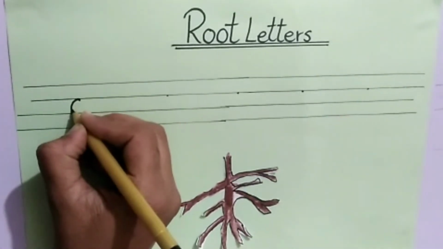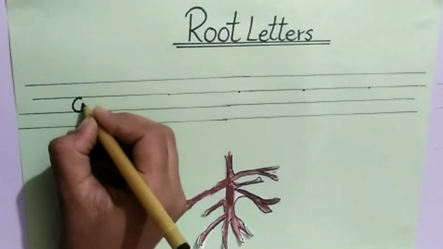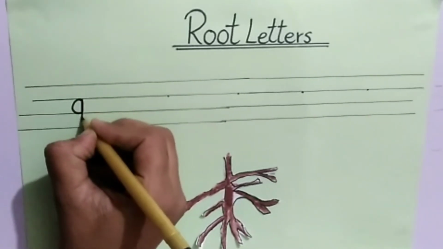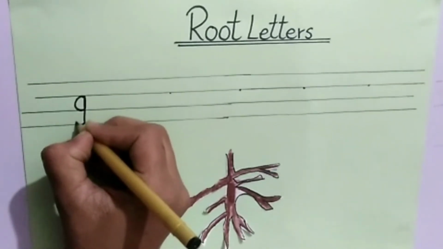Now we will revise root letters. Root letters are 5 in numbers. Root letters are those letters which are written in last three lines or lower three lines. Our first root letter is letter G. G is a root letter because it is written in last three lines.